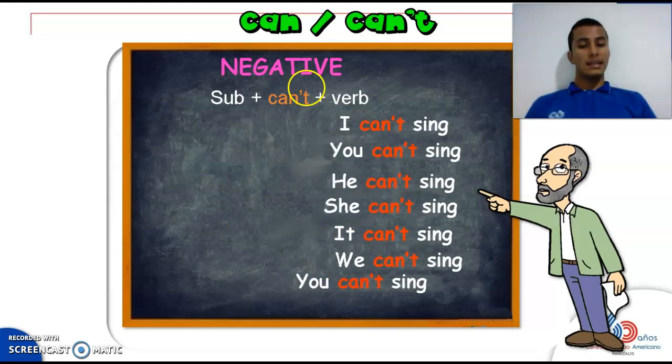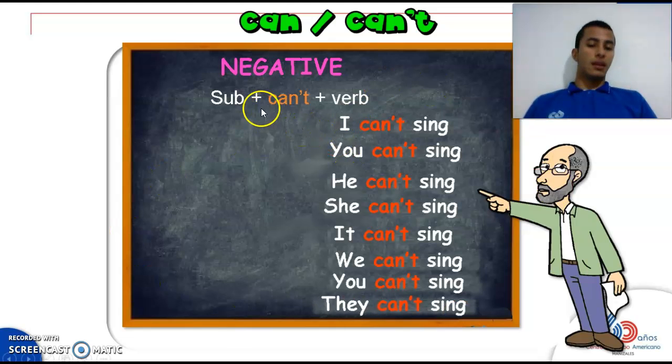Now we have the negative one. We have the same thing. Subject plus can't. In this case, this is the negative form, and plus the verb. So we have the subject or the pronouns. I already told you that you could use the name of a person, a noun. That is possible, of course, and plus can't. Can't here is the contraction.